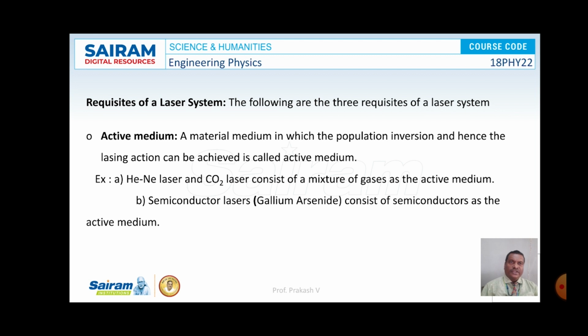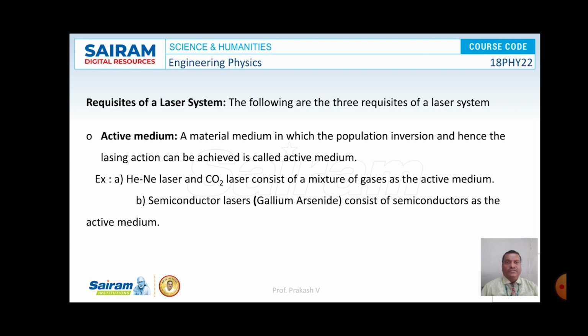What are the requisites of a laser system? So what are the requirements? There are three requirements. One is active media, that is, a material medium in which the population inversion and hence the lasing action can be achieved is known as active medium.